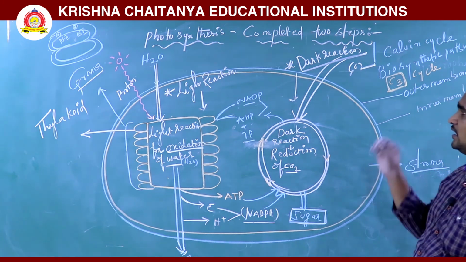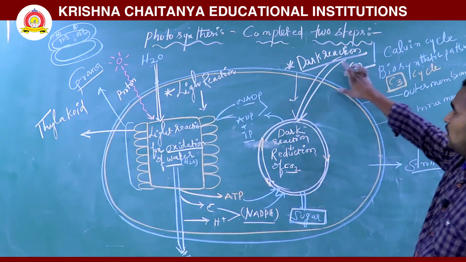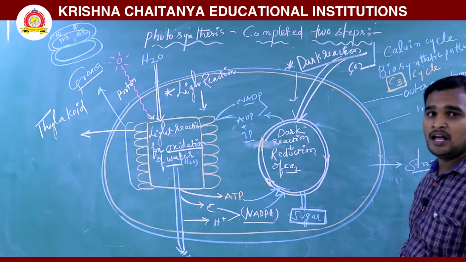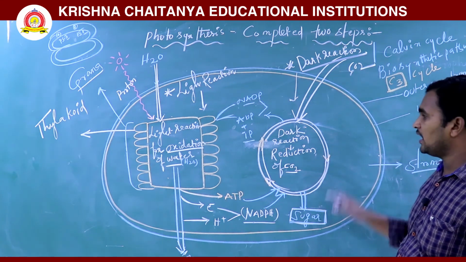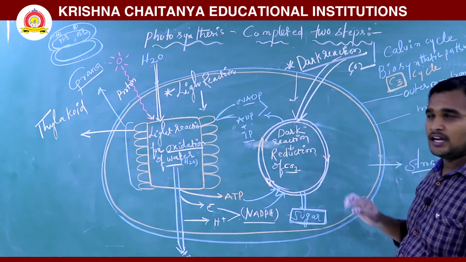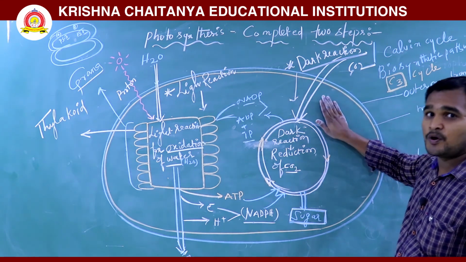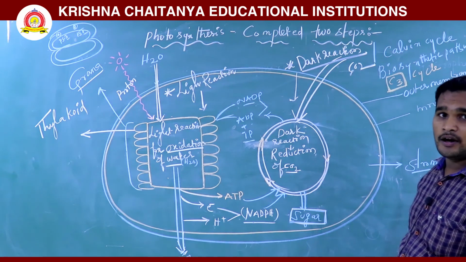This is called the dark reaction. What does dark reaction mean? It does not depend on the light, it depends on the light products. That's why it is called the dark reaction.